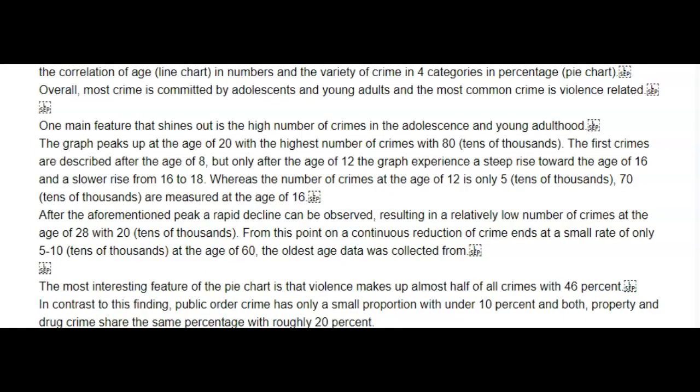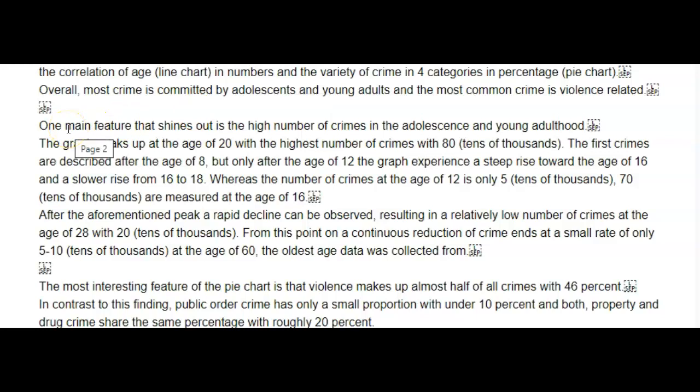One main feature that shines out, avoid this expression. It's not an IELTS task one type of expression that is used. So you could have said one main feature that stands out, but even that's not necessary. You've already pointed out your overview, so we know what that is. So maybe you could have used a different expression here.